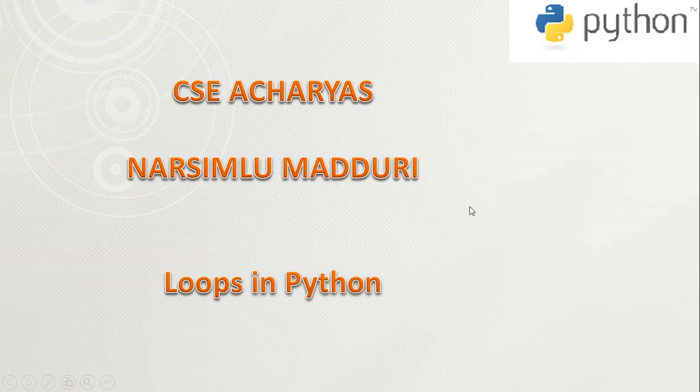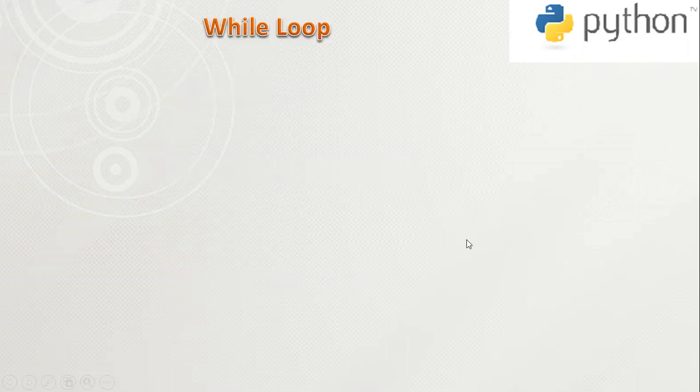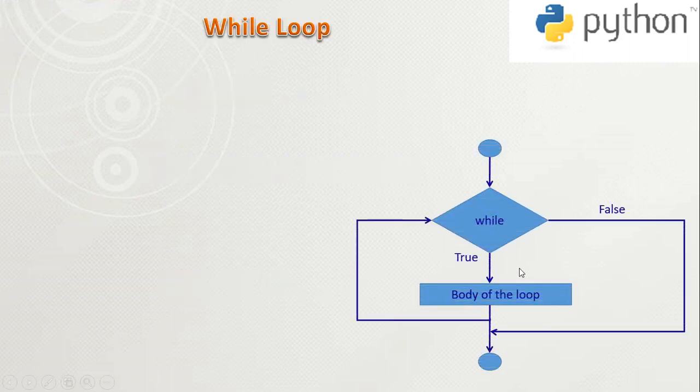We use a loop to execute the same statement repeatedly. Coming to the while loop, while loops are indefinite or conditional loops.